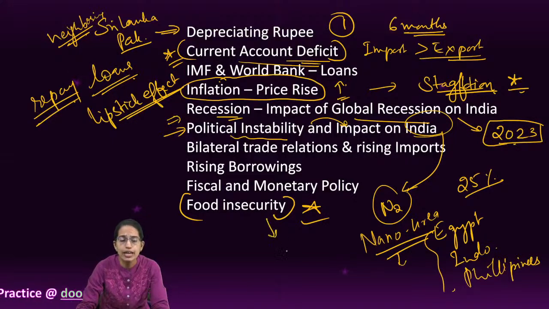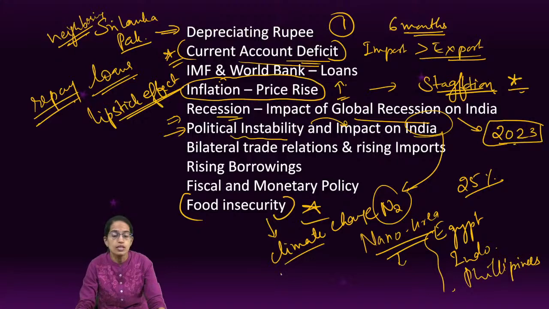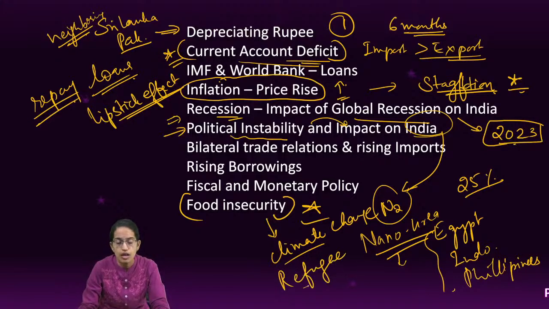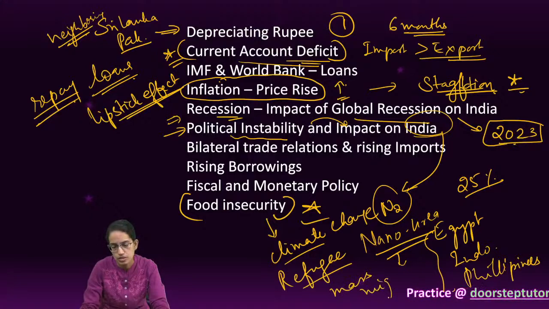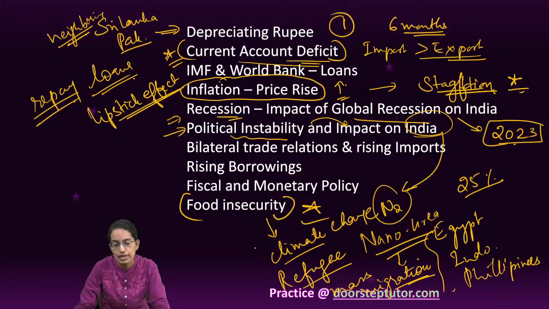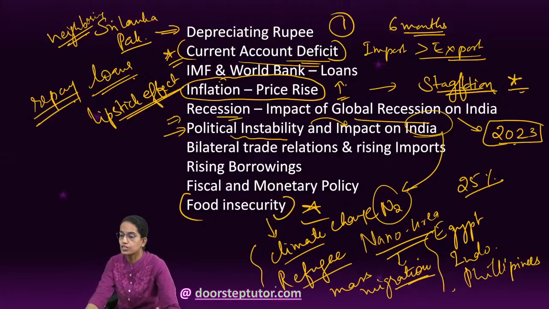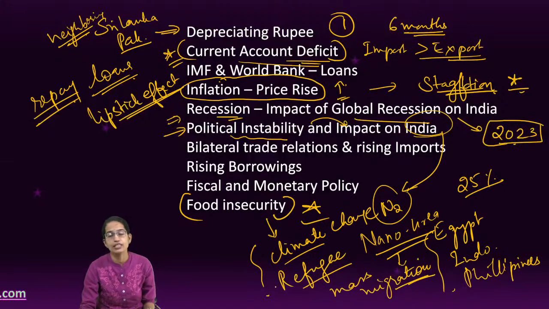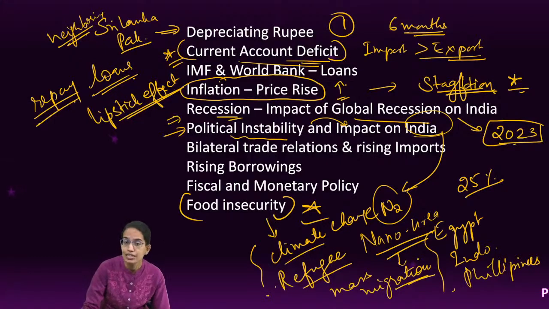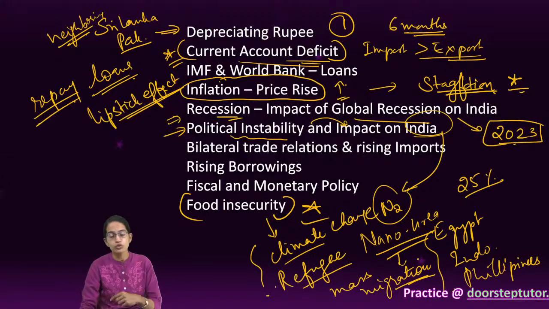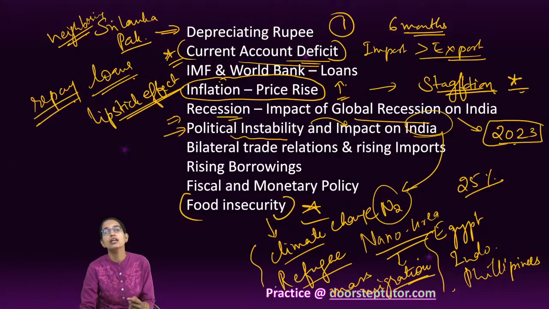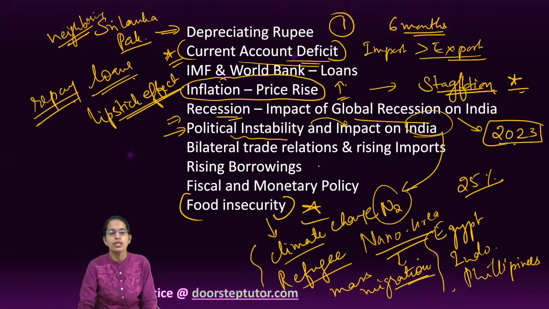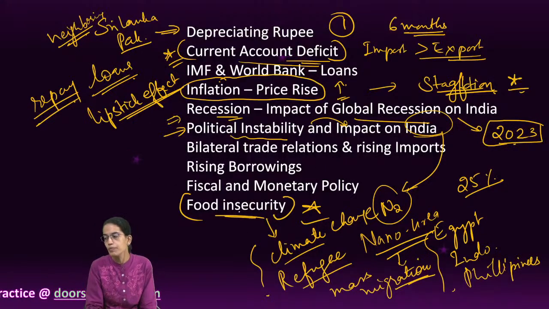Food security in light of climate change. In light of climate change, we have also seen refugees rising, and also mass migration. These are related and relevant topics: how the impact of climate change has been on the native population. In countries like Bangladesh, a lot of land has got submerged, and therefore there are grave implications on the economic infrastructure. The population of refugees is increasing, climate-induced migration is rising. So food insecurity related issues become important.